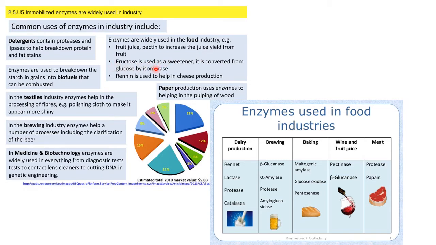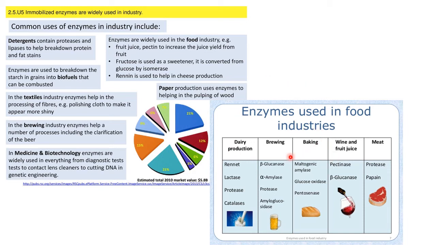Then fructose is used as a sweetener and it is converted from glucose by isomerases. Okay, this is an example of an enzyme here. Then rennin is used to help in cheese production. In paper production, enzymes are used to help in pulping of wood. Okay, so these are examples of enzymes that we actually obtain from bacteria or fungi.